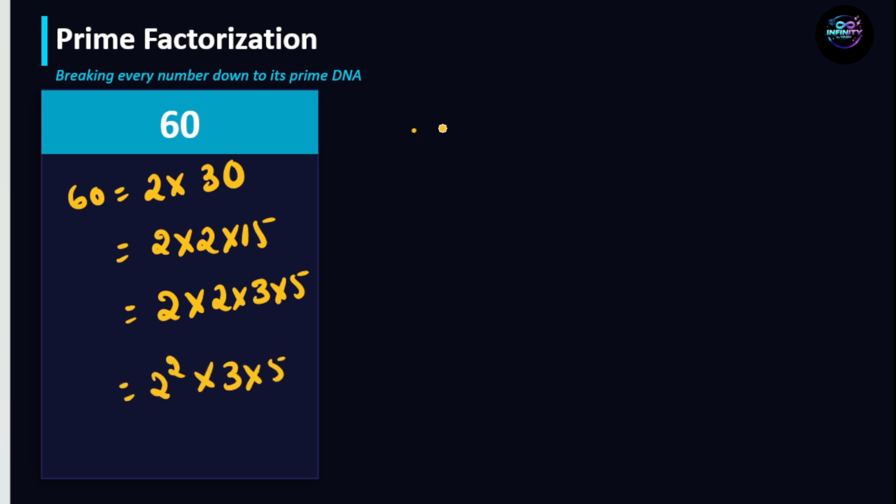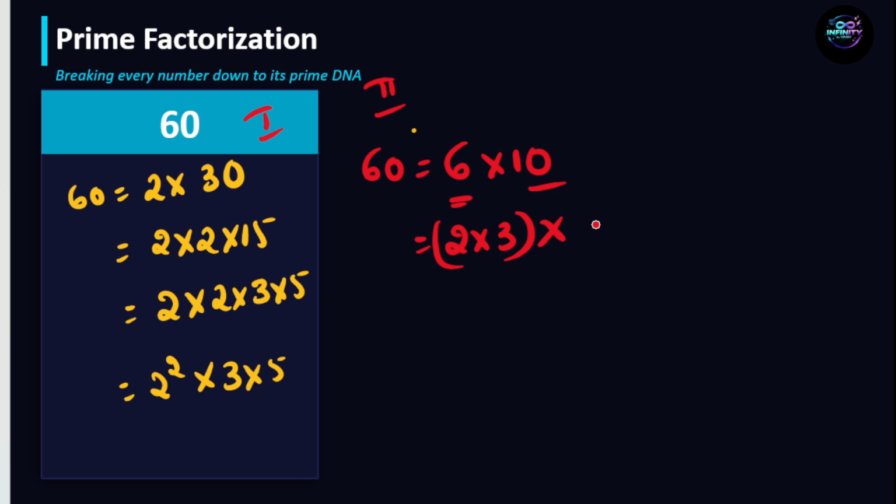I'll show you another method. This is the first method and this is the second method. That is, 60 can be written as 6 into 10. Again 6 can be written as 2 into 3, and 10 can be written as 2 into 5. Now we can write it as 2 square into 3 into 5. Same answer but different method, right?